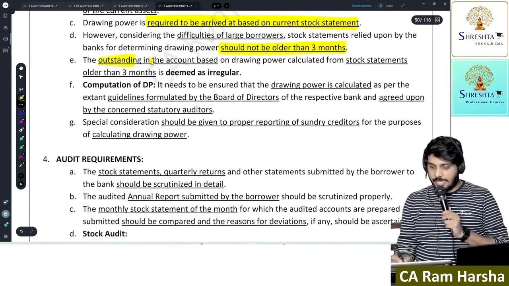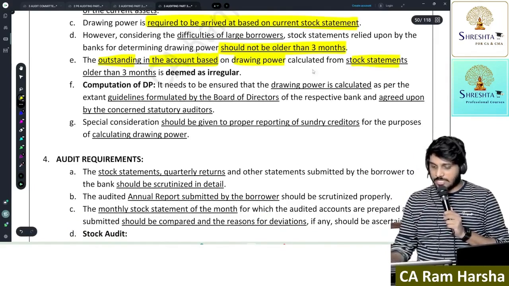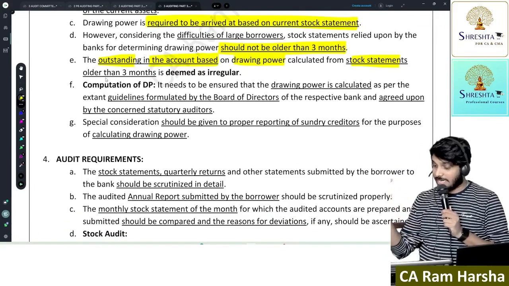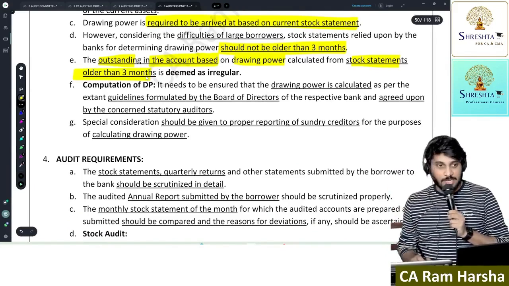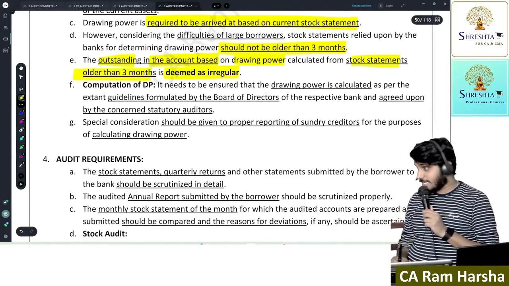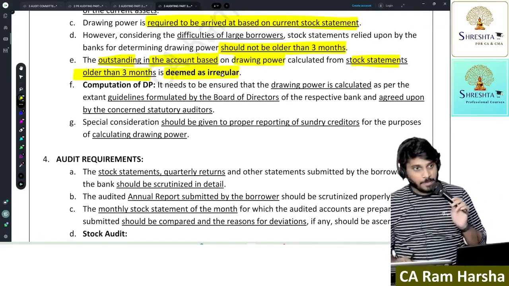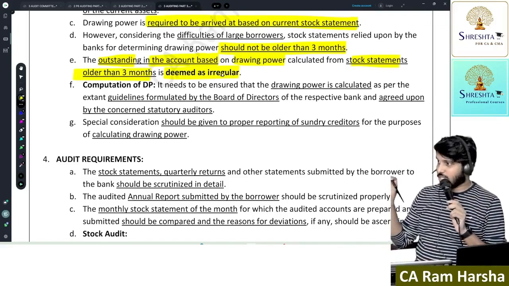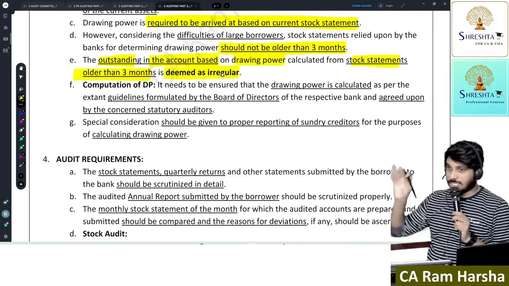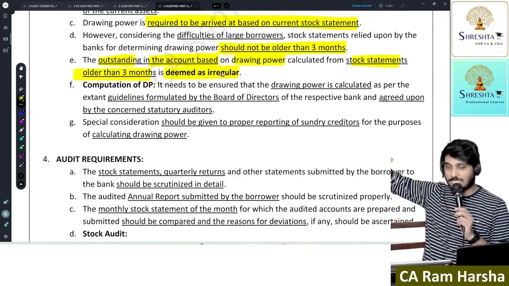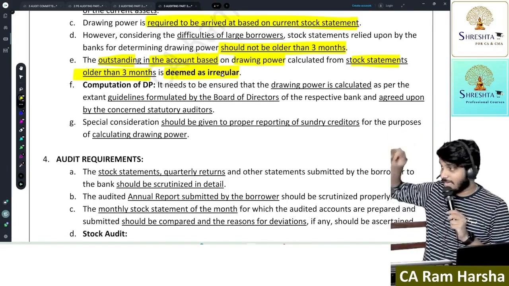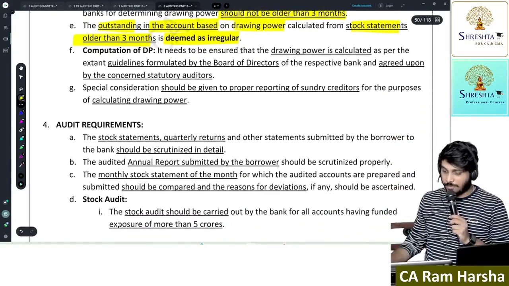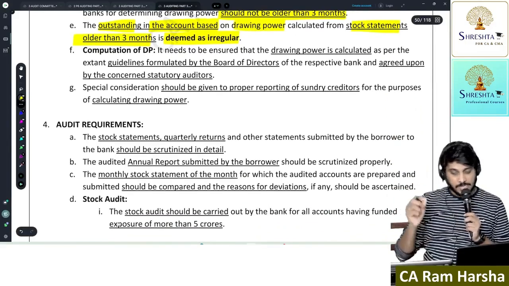The outstanding in the account based on drawing power calculated from a stock statement which is older than 3 months is also treated as irregular, NPA. If the customer has withdrawn money, the customer submitted the stock statement 3 months ago, and the latest stock statement is not yet submitted, then that loan account is treated as irregular.